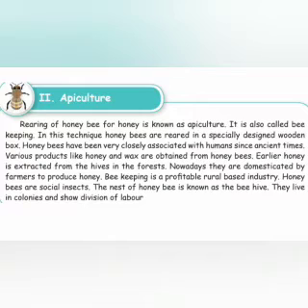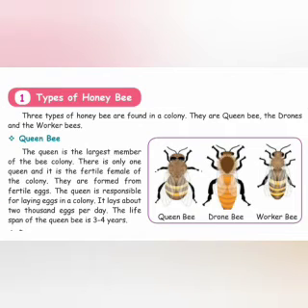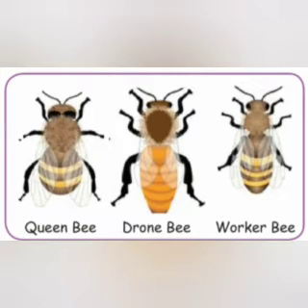Honeybees are social insects. The nest of honeybees is known as the beehive. They live in colonies and show division of labor. Types of honeybee. 3 types of honeybee are found in a colony. They are the queen bee, the drones and the worker bees. Students, can you say 3 types of honeybee? Yes, queen bee, drones and worker bees.